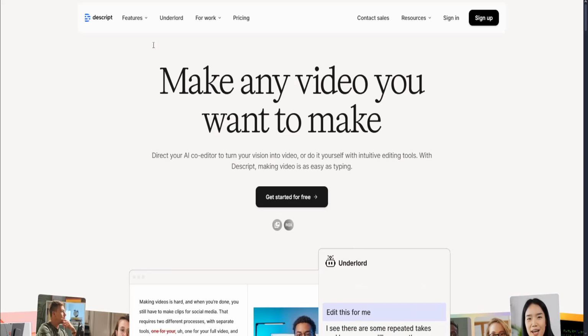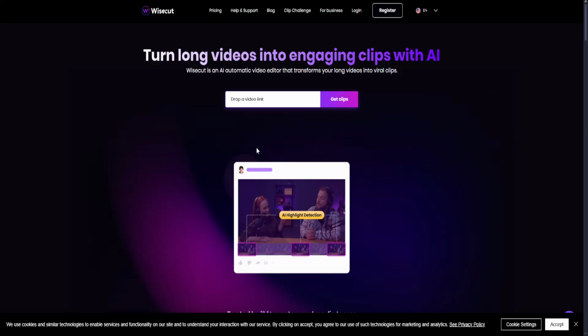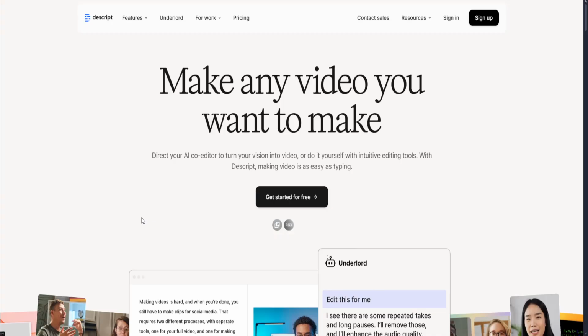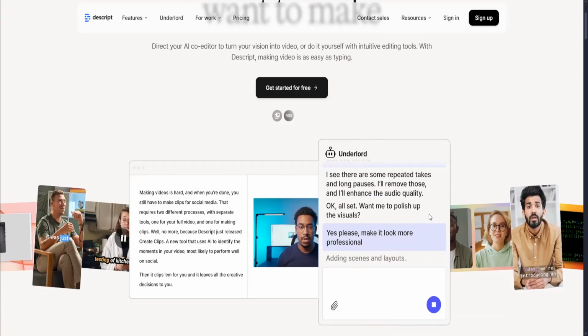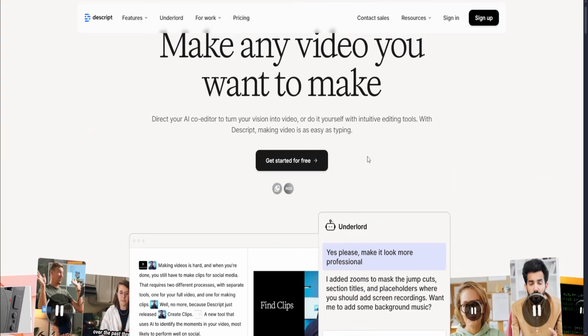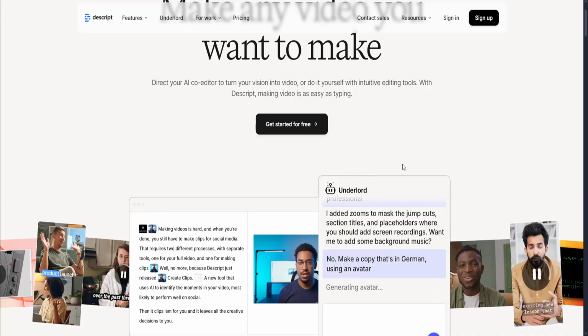Descript versus Wisecut. Which AI video editor is better? Let's get started. So first we have Descript. It's an all-in-one AI audio and video editor with text-based editing, transcription, overdubbing, screen recording, and multi-track editing.